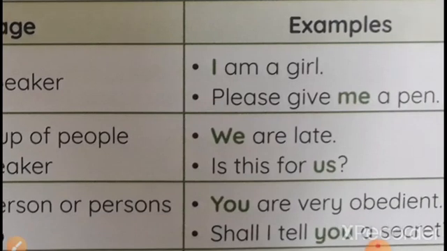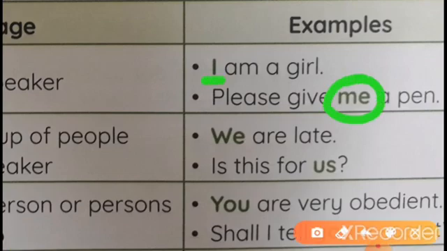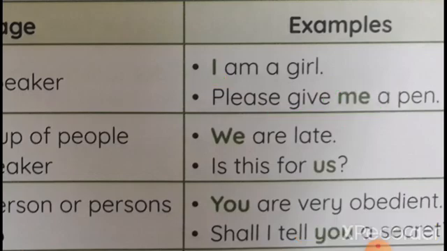For example, I am a girl. Here I am the speaker. I am telling you, means I am the speaker and you are the listener. For example, I am a girl, I am a boy. Please give me a pen. In place of I, we can write me as object, but after the verb.